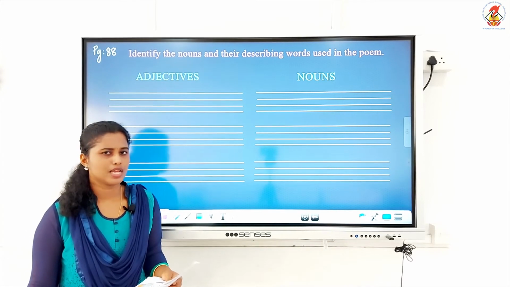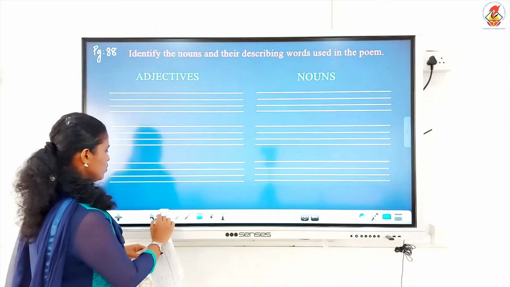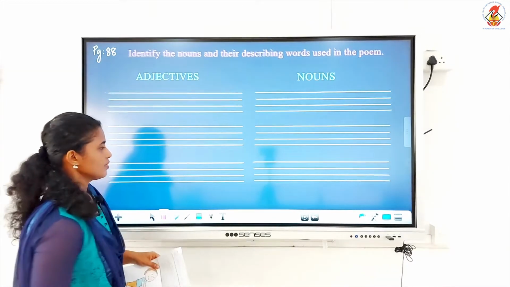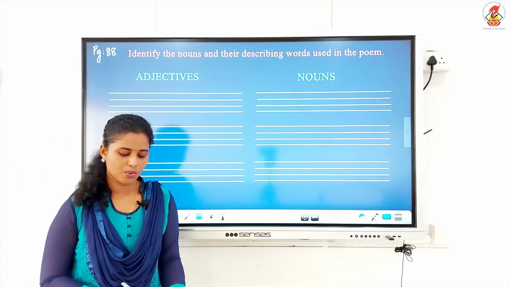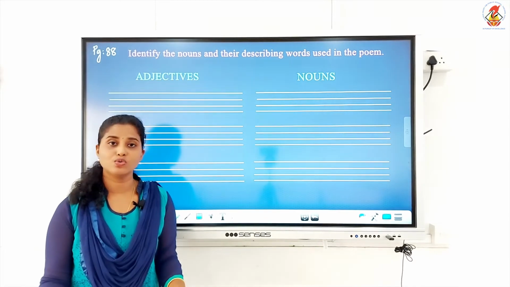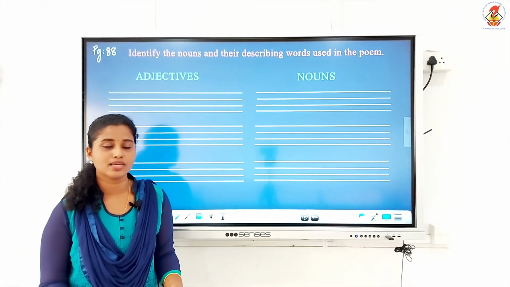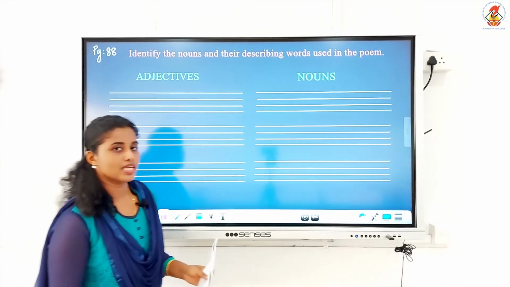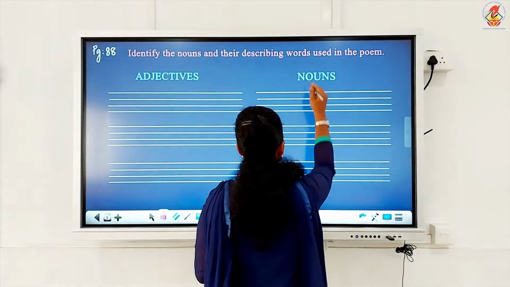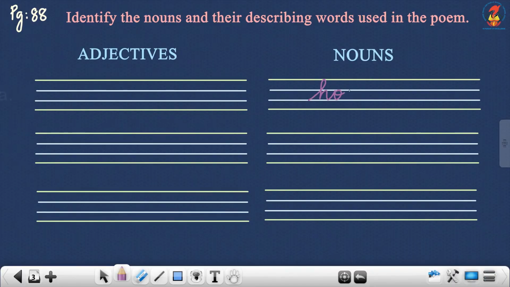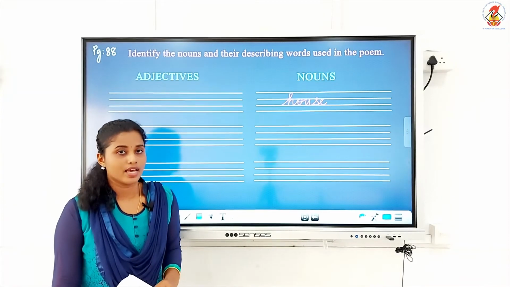First one I will show you. The first one is, I found the noun house. My house is red, a little house. That was the first line. House is a name of a place. So under nouns I would write here house. House is a noun. In the first line we have read, my house is red, a little house. So house is a place, so I wrote it under the heading nouns.